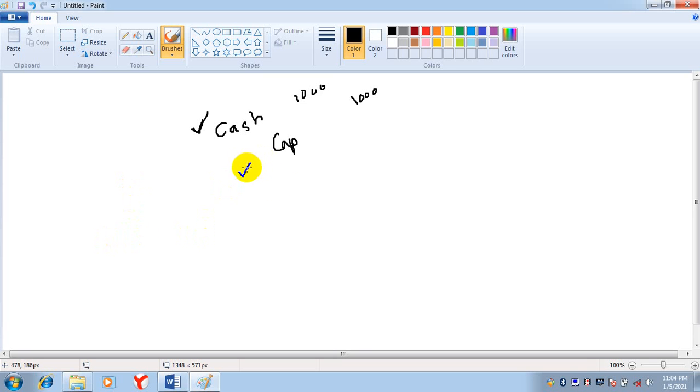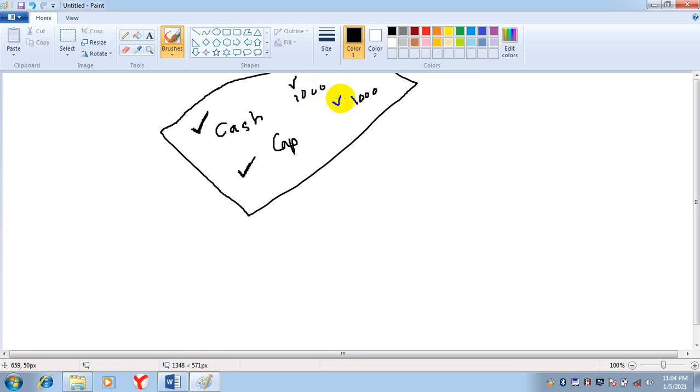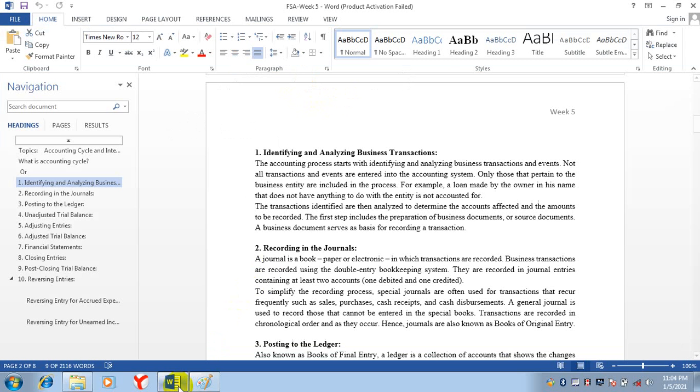So when the owner invested in the business, we analyzed it. Yes, it will affect our accounting system. So which account will be affected? Cash will be affected, capital will be affected. What is the amount? 1,000, 1,000. So we analyze this thing.